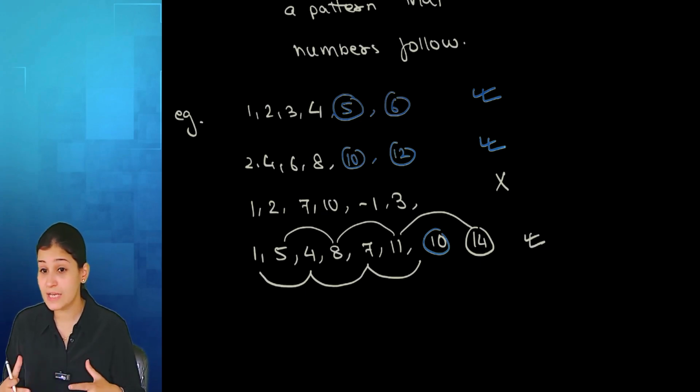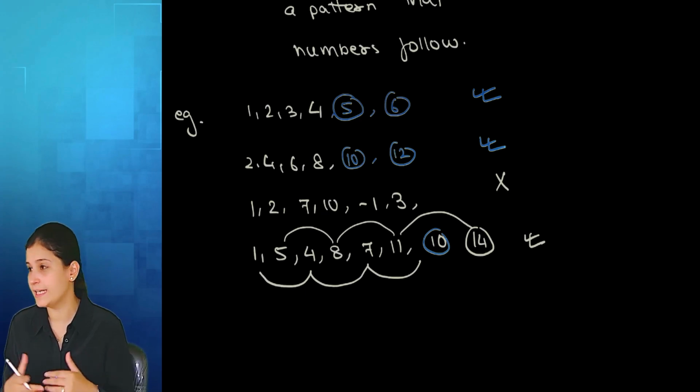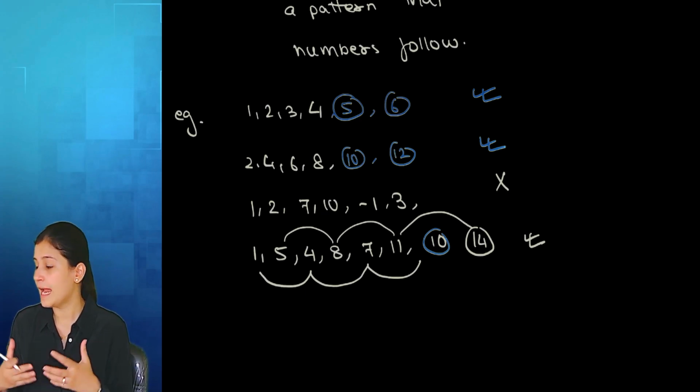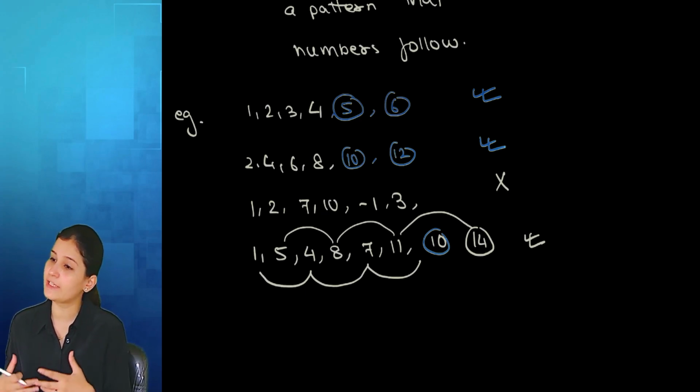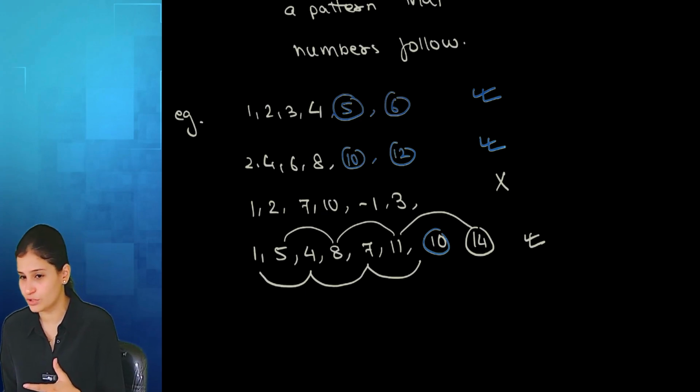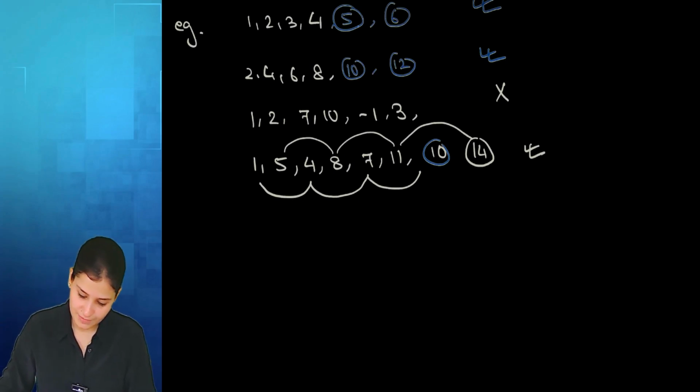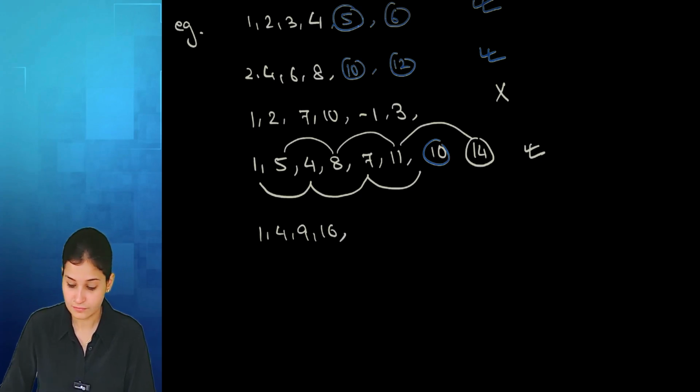So what is a sequence? Where there is an underlying pattern by which the elements are coming into existence. And if you can see that pattern and with that you can predict the forthcoming numbers, then it becomes a sequence. Can you tell me if this is a sequence? Yes.